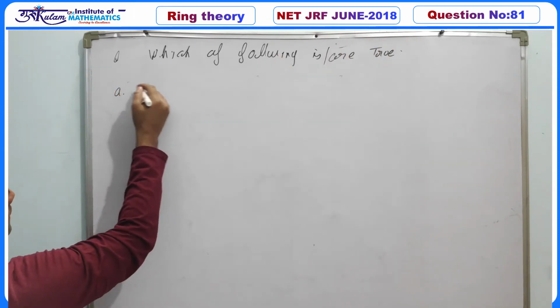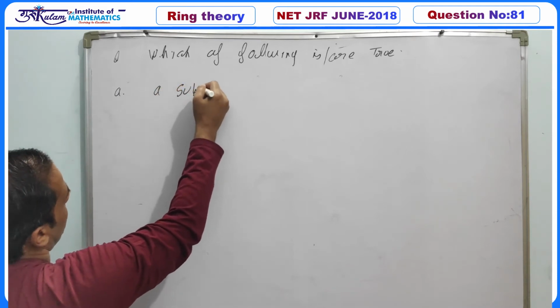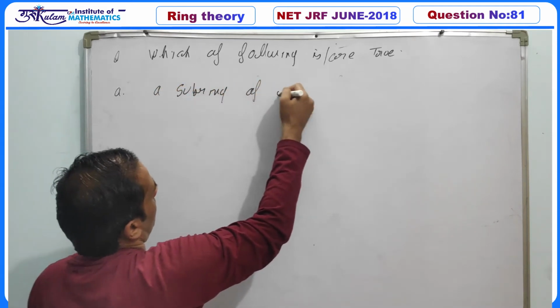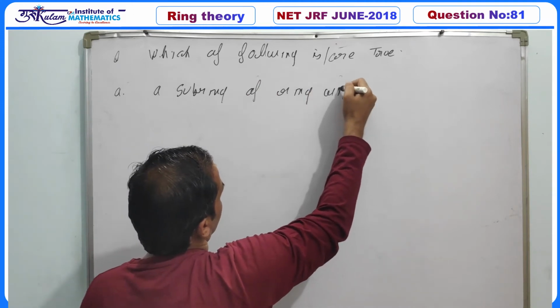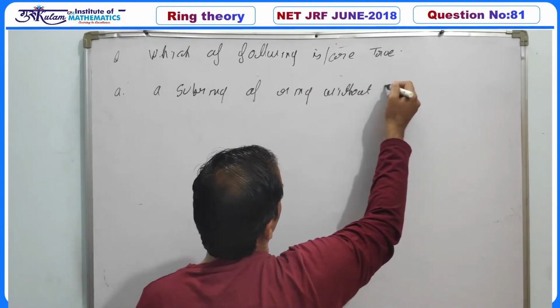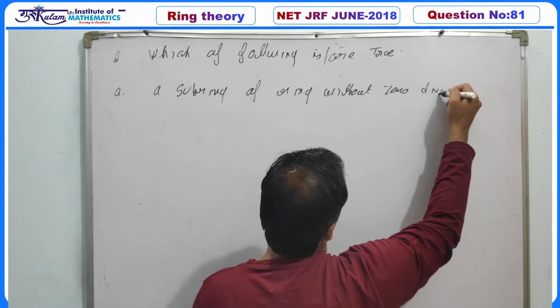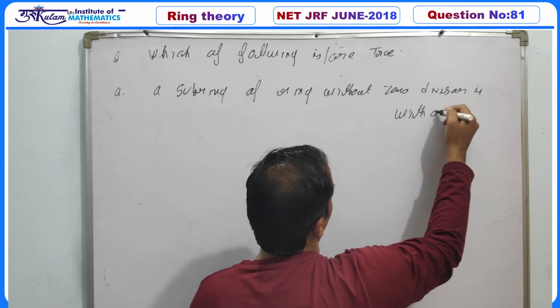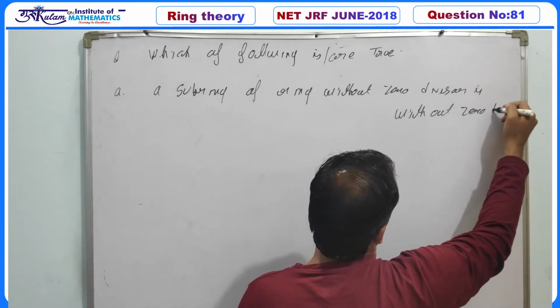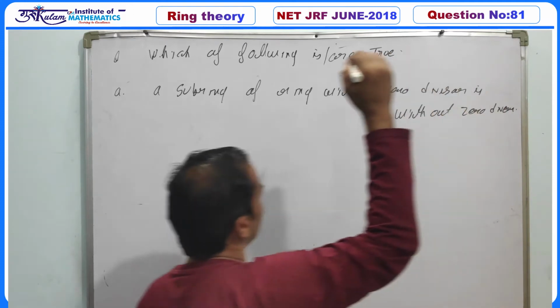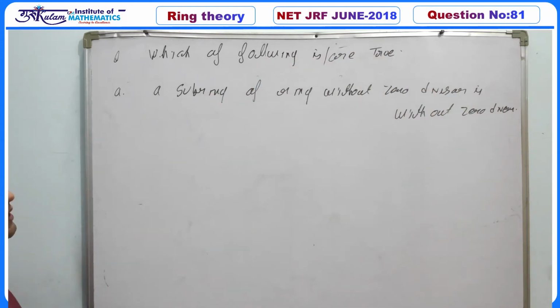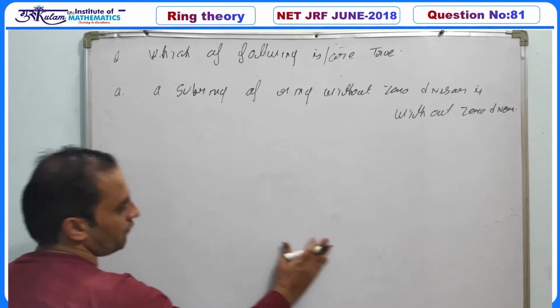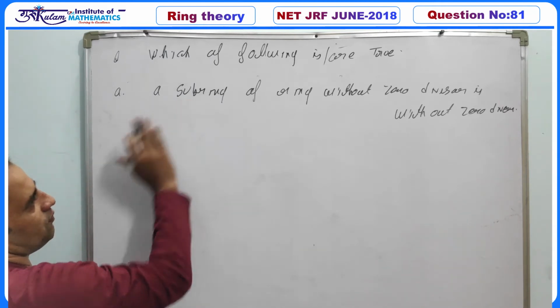So the first statement is a subring of a ring without zero divisor is without zero divisor. In your exam, basically this option is a subring of an integral domain is an integral domain, which is intact or not depending on the book, depending on the definition of an integral domain. So let's discuss the first option.